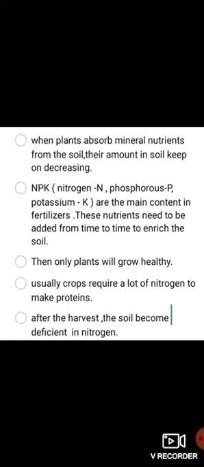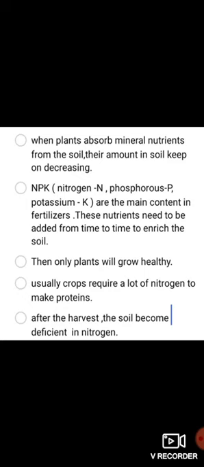In order to make the soil fertile, we used to add fertilizers, manures, etc. Do you know what is the main constituent of these fertilizers? NPK. Nitrogen, phosphorus, potassium, etc. are the main content in fertilizers, which is very much necessary for plant growth. So when we add fertilizer in the soil, these nutrients will get enriched in the soil. Then only the plants will grow healthy.